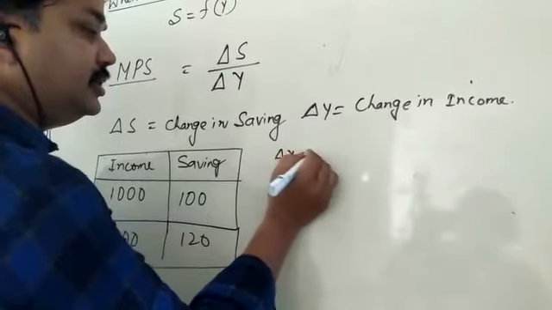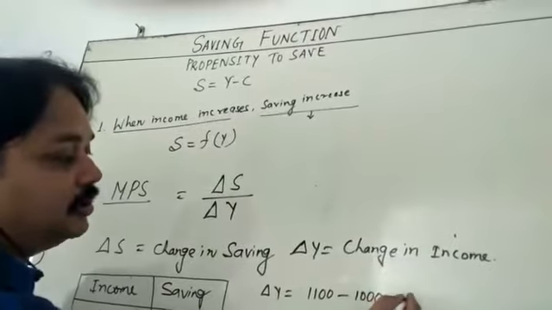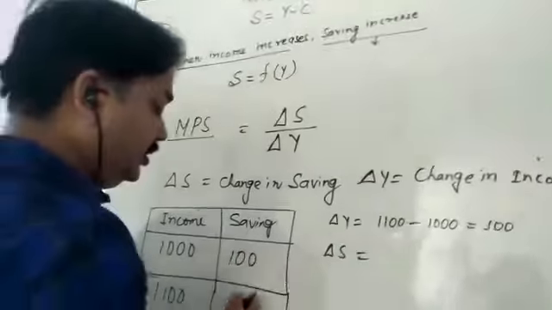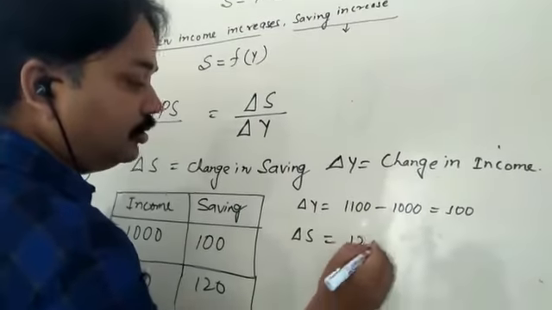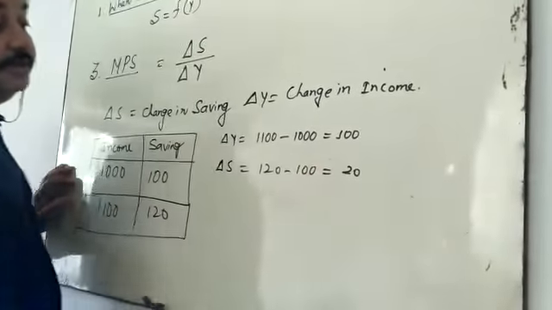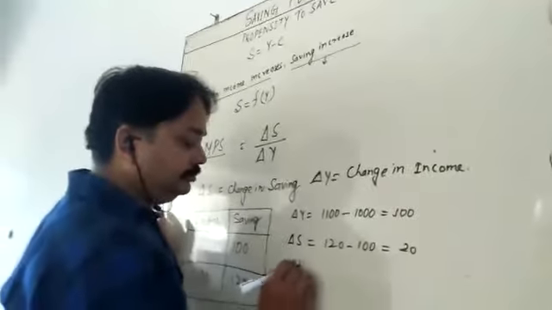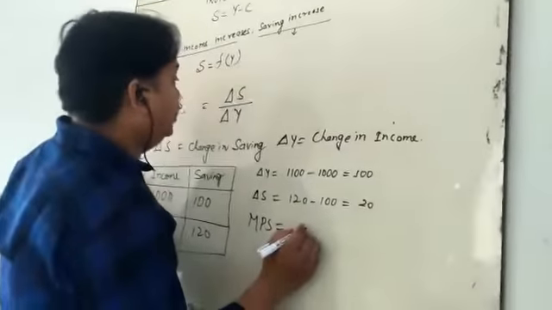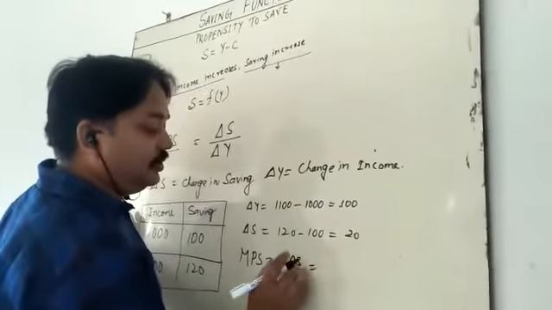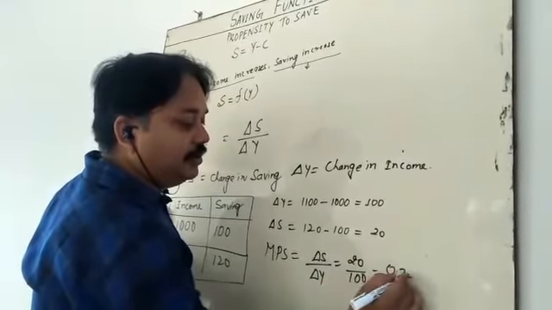Delta Y is equal to 1100 minus 1000, which is 100. What is delta S? That is 120 minus 100, which is equal to 20. Then put it in the formula: MPS is equal to delta S upon delta Y, which is 20 upon 100, that is 0.2.